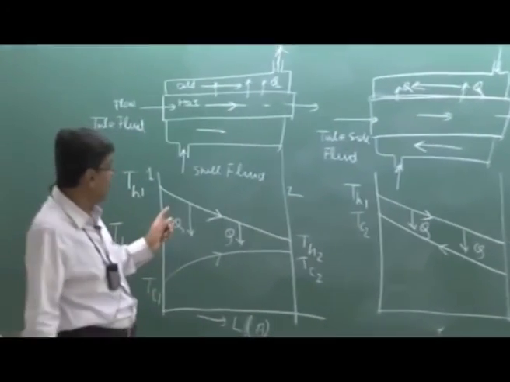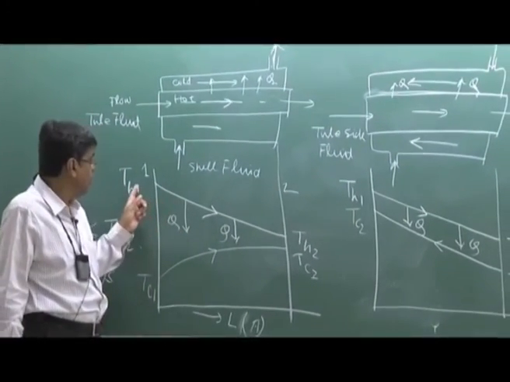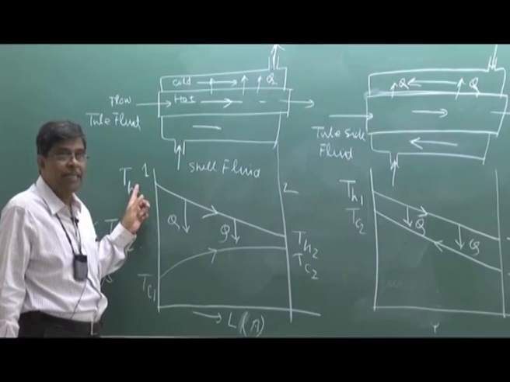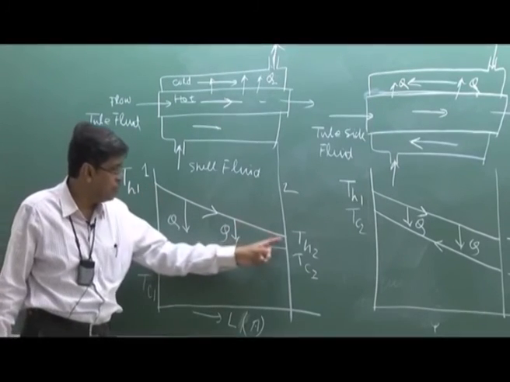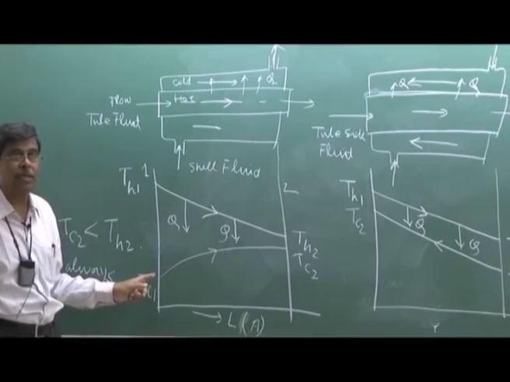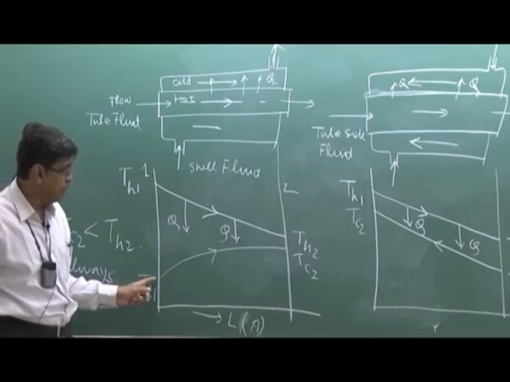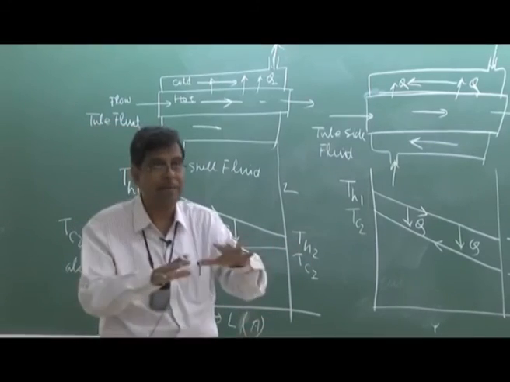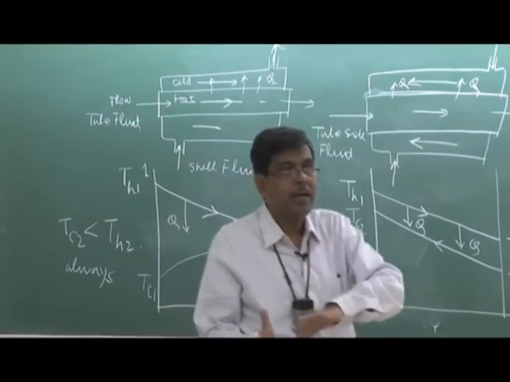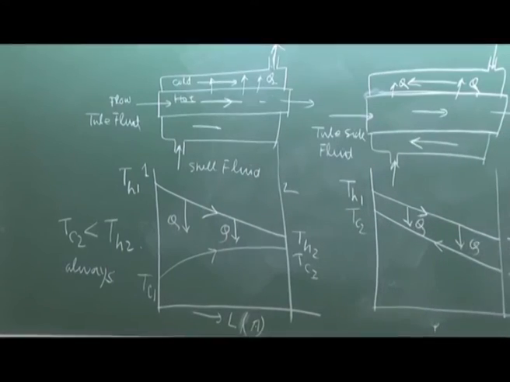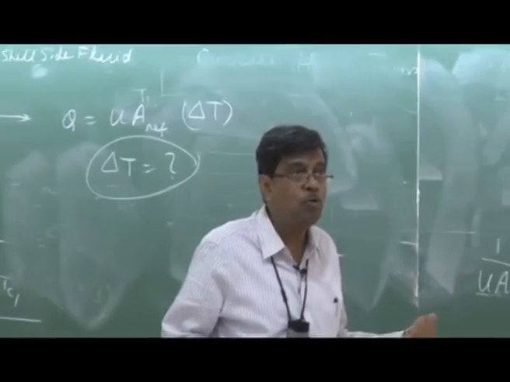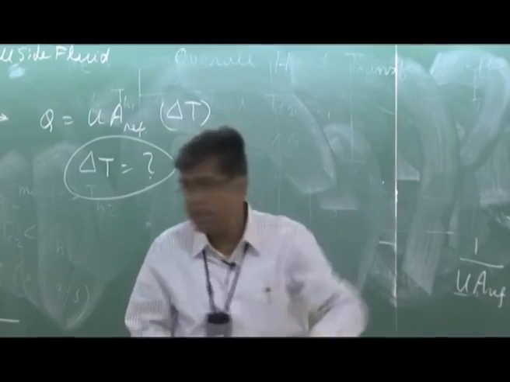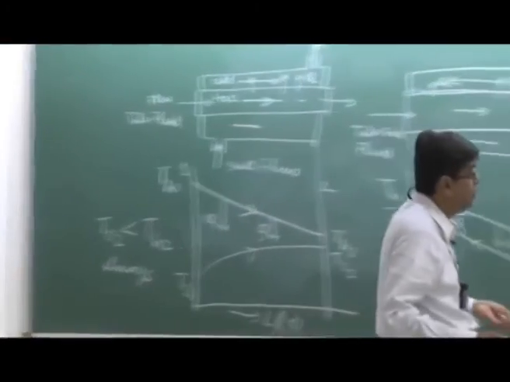Why? Because if I know the duty, for example flow rate and specific heat, Th1, Th2, Tc2, Tc1, I know the heat transfer. Flow rate, specific heat, and the temperature change in any one of the fluids, and that has to be balanced, because heat lost by one fluid will be heat gained by the other fluid. But how to know this U? The problem is posed like this. Now I tell you what exactly the problem is.